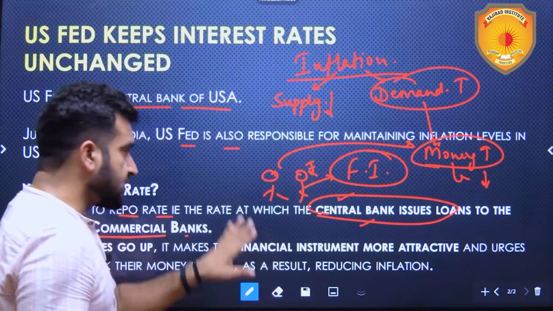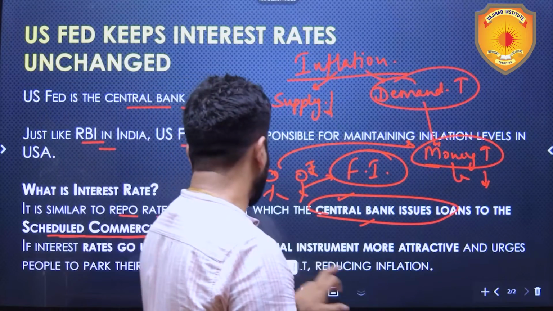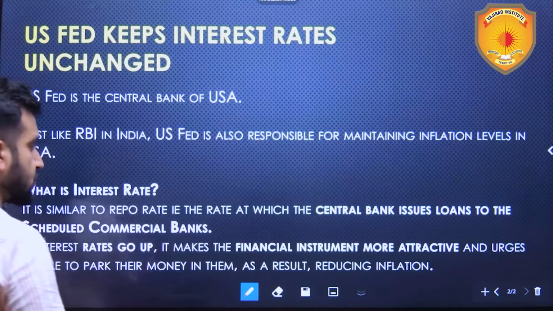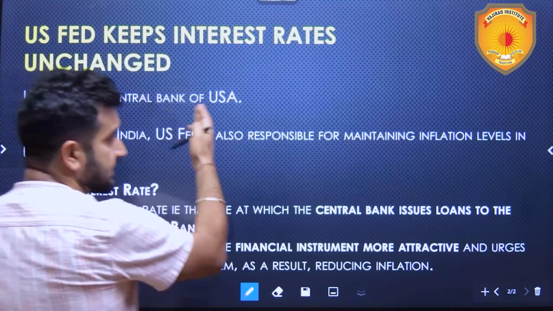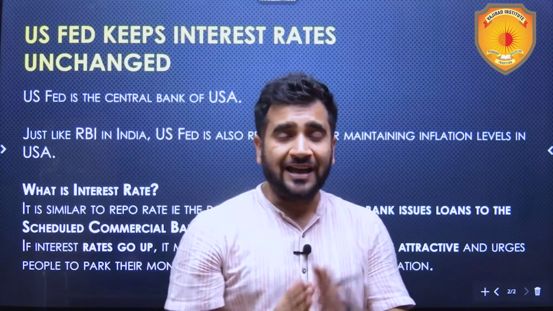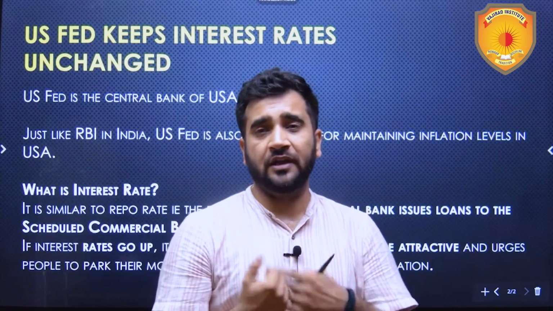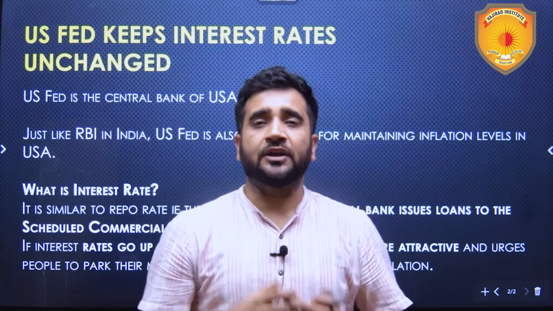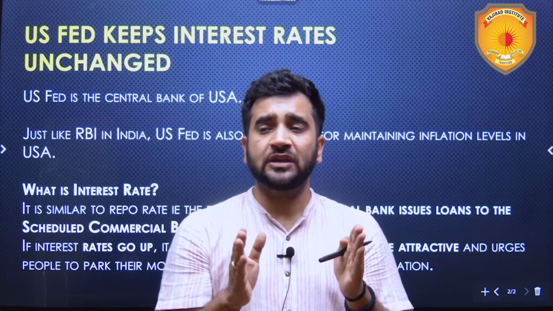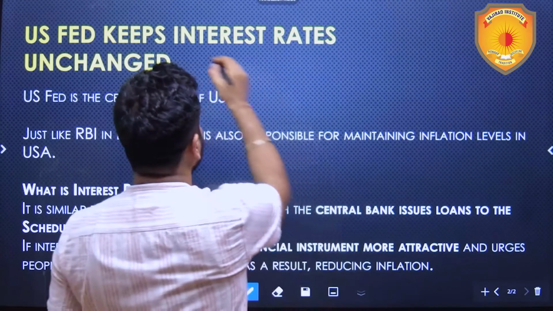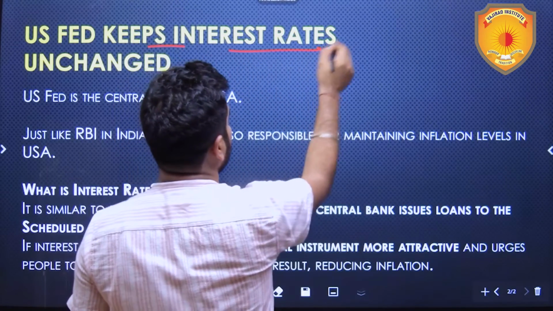So this needs to be understood. Now this also needs to be understood: how does the US hiking or reducing the interest rates impact India? Now we'll create a situation when US Federal Reserve has increased the interest rates.